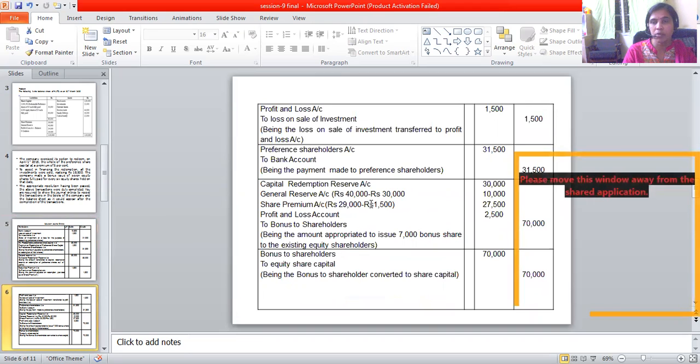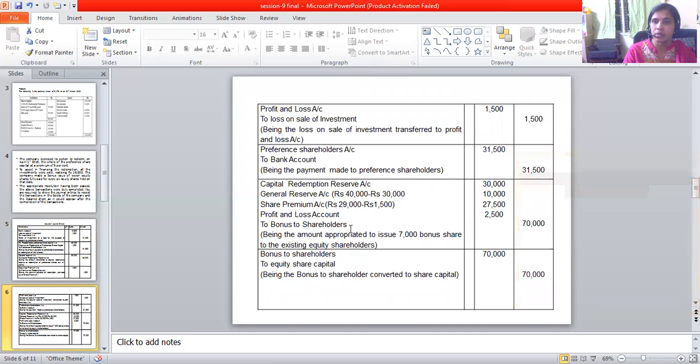And share premium account, as I told you, it can be used to pay the premium on the preference shareholders and the issue of bonus share. So 1,500 is already used now to redeem the preference shareholders. So 1,500 we'll have to take out, and we are left with 27,500. So here, if you add up, this is the balancing figure that we take up from the P&L account, and the bonus to the existing shareholders is taken care of.